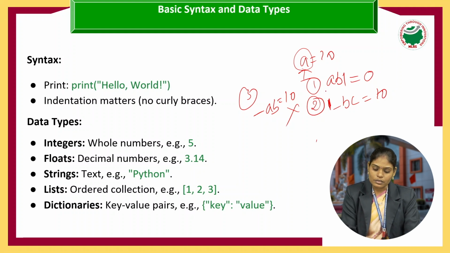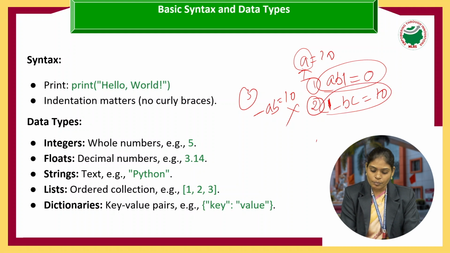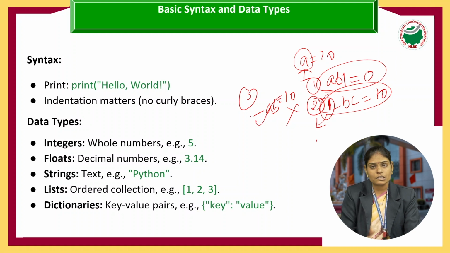This one represents a valid variable, which consists of a combination of both alphabets and numerics. But this one starts with the digit 1. Make sure that the identifier should not start with a digit. And this other one is also a valid identifier, because the identifier may start with the special character underscore.